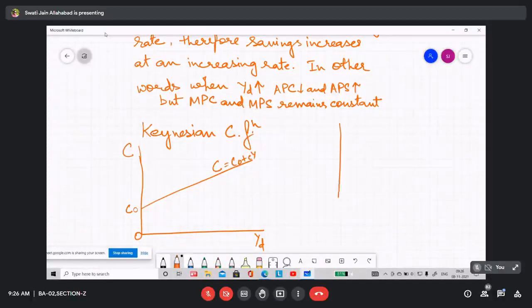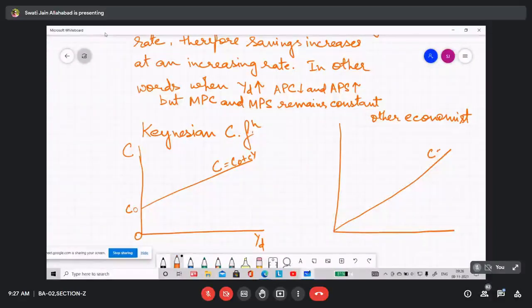But if you take the consumption function proposed by other economists who criticized Keynes, that consumption function is like this. C is equal to Cy.